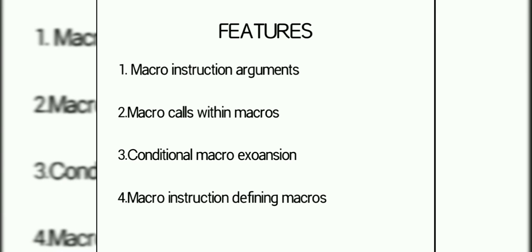Features of macro instructions. First, macro instruction arguments. The macro facility presented is capable of inserting blocks of instructions in place of macro calls, but this facility lacks flexibility, in that there is no way for a macro call to modify the coding. An important extension of this facility consisted of providing arguments in macro calls. Such an argument is called a macro instruction argument or dummy argument.